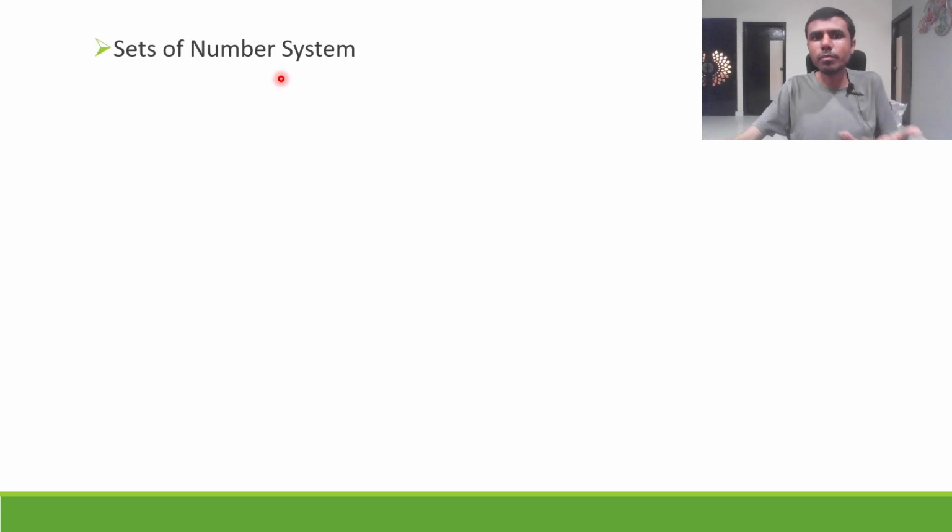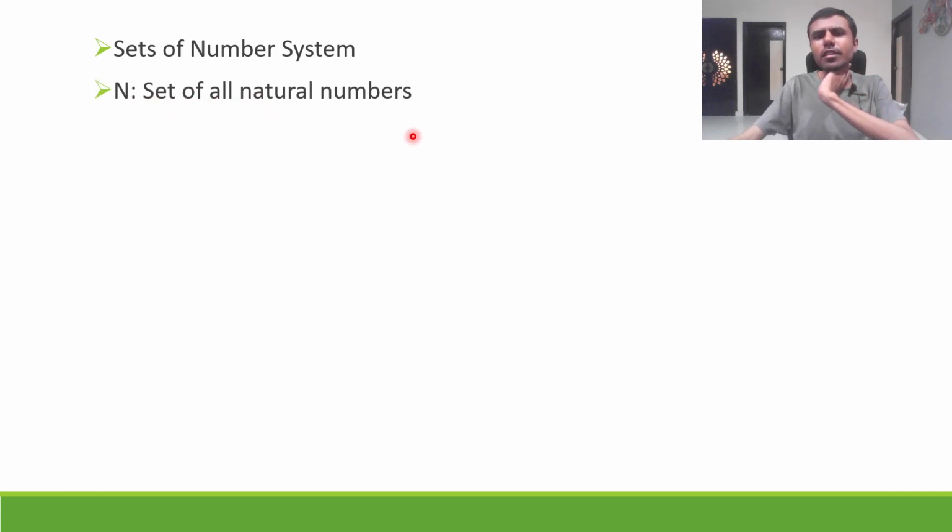Now, as I spoke something about sets, we are all familiar with numbers, and there are some sets in numbers, so we are going to talk about that right now. So, sets of number system. Capital N denotes the set of natural numbers.